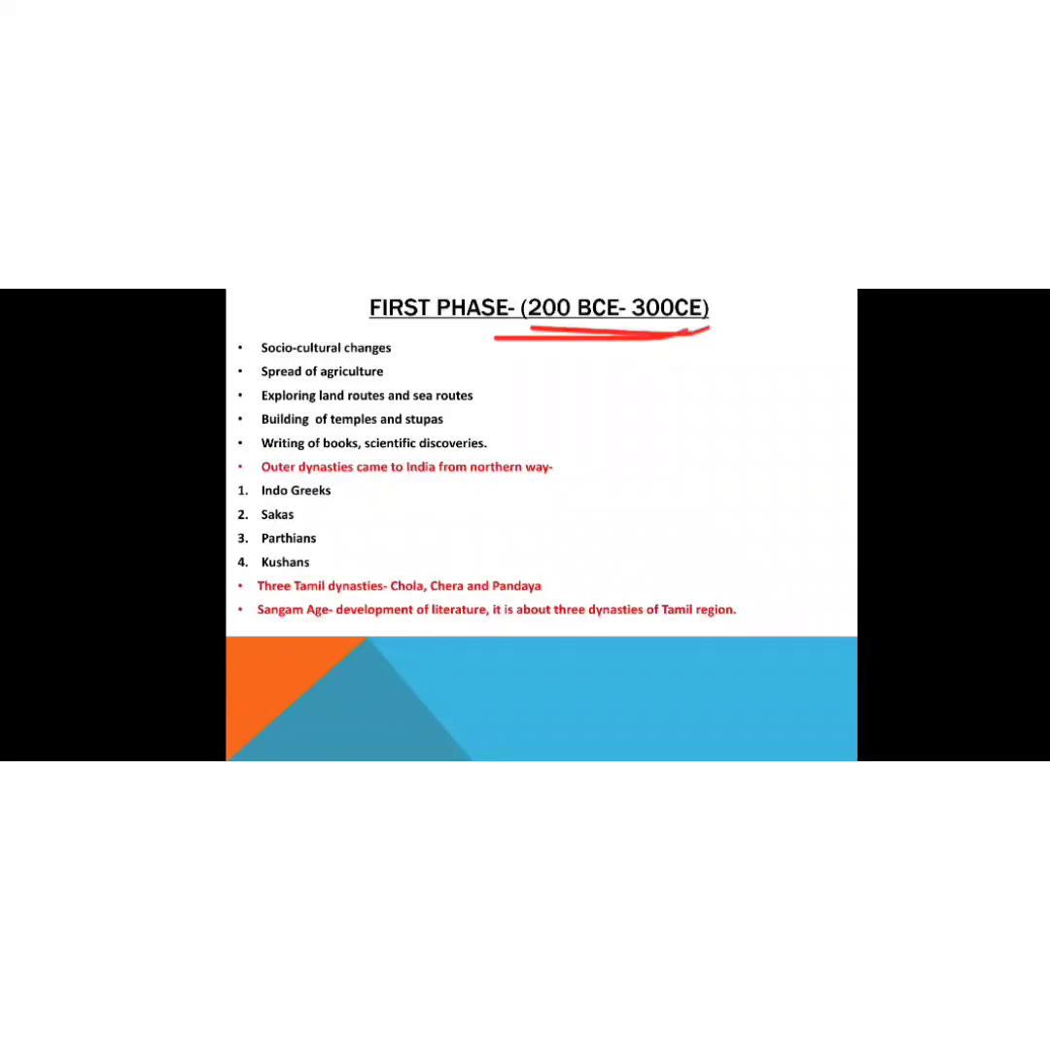So basically in the first phase, there were many socio-cultural changes. Socio-cultural changes means how society was organized. It was completely different from the Mauryan period, with the organization of different socio-cultural phases and changes, the spread of agriculture, and the exploring of land routes and sea routes. When the foreigners came to India, they explored lots of sea routes and land routes for coming to India. Then the building of temples and stupas, writing of books, scientific discoveries also.